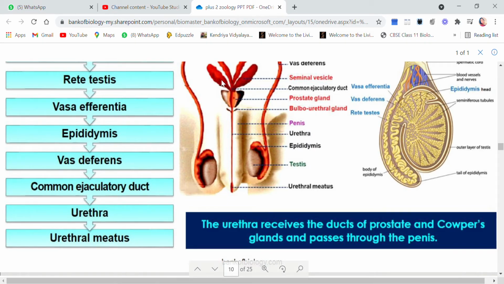The seminal vesicle and the vas deferens open into the common ejaculatory duct, the prostate gland opens into the urethra, and the bulbourethral gland also opens into the urethra. Everything opens into one common passage called urethra, and then the contents are passed out through the penis.